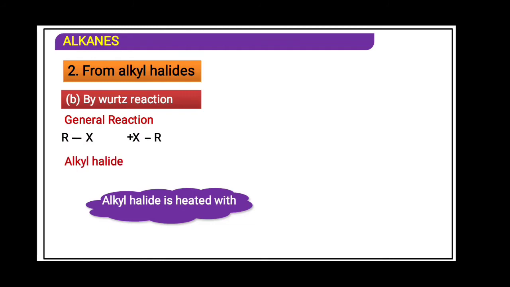Alkyl halide is heated with sodium metal. What will happen? First sodium will take one X, forming NaX. Then this R will be crying, what should I do? That is why sodium takes another X, forming another NaX. This R becomes vacant, and they both join each other. That is why 2 moles of sodium and 2 moles of alkyl halide are required.